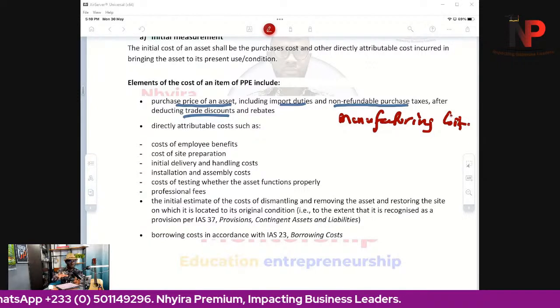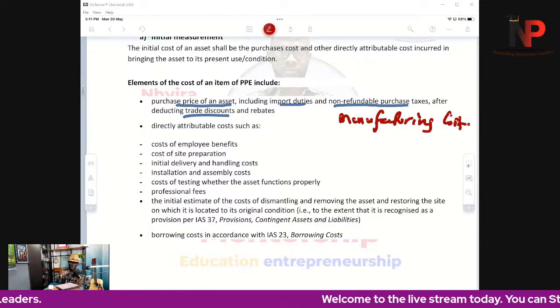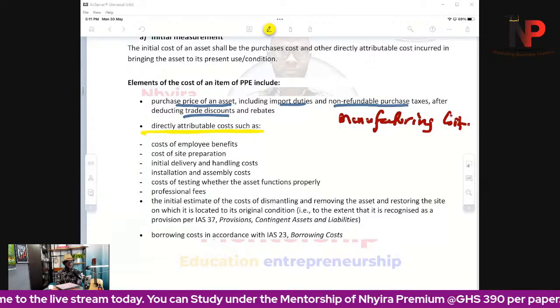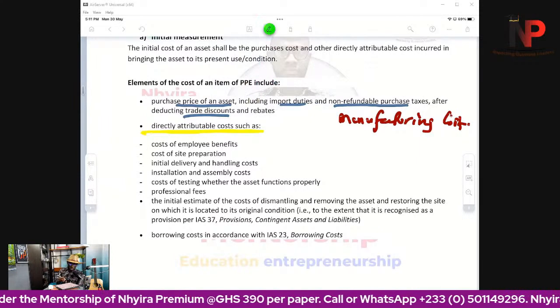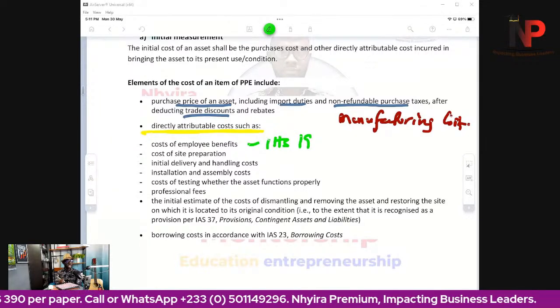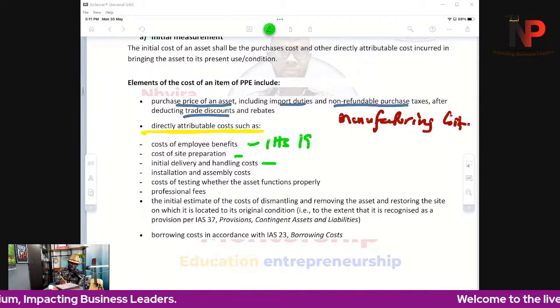But that is the starting point. That's where we start, but even though we start there, we don't end there. So there are other directly attributable costs that can be included. What are these directly attributable costs? Number one is cost of employee benefits. That is where I spoke to you about IAS 19, employee benefits. Cost of site preparation for installation, initial delivery and handling cost, installation and assembling cost, cost of testing the asset.